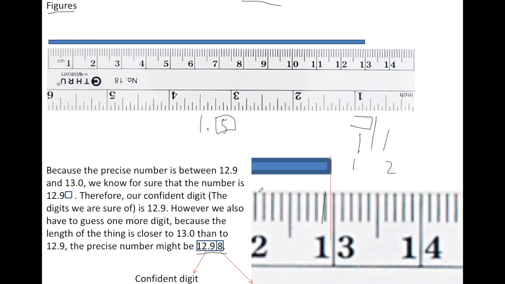There was one very holding test question which gives the measurement like this, and it says, is the measurement A 12.9, B 13, C 12.98, or D, well, something that's not related, 13.1.